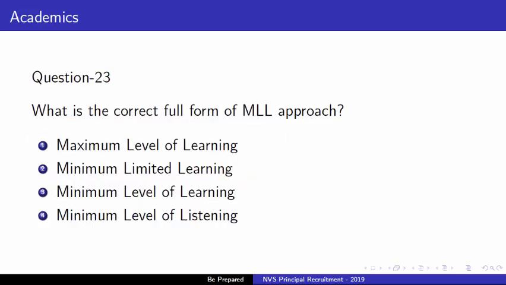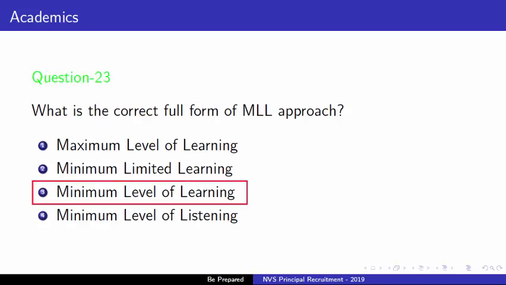Next question is, what is the correct full form of MLL approach? That is MLL approach. Options are number 1, maximum level of learning. Second option is minimum limited learning. Third option is minimum level of learning. And the last option is minimum level of listening. Correct answer is option third, that is minimum level of learning.